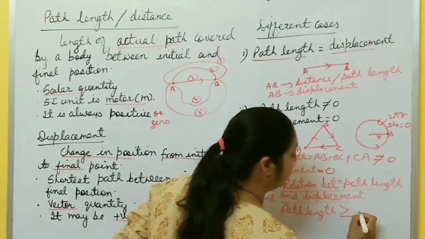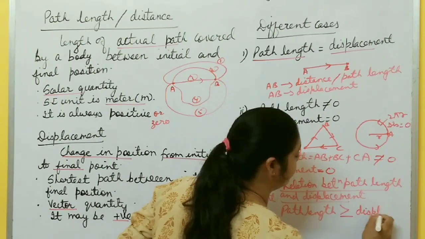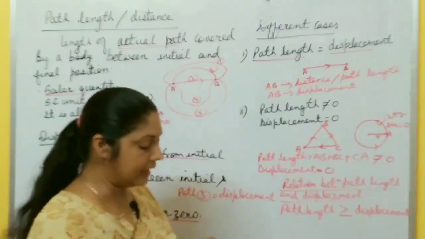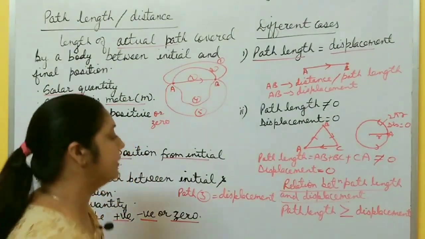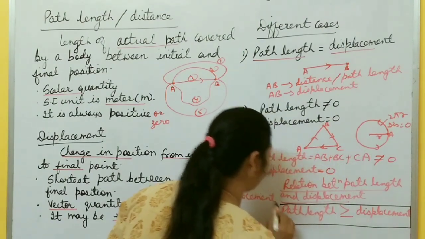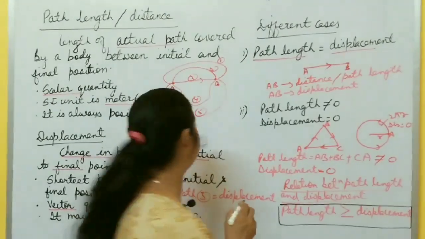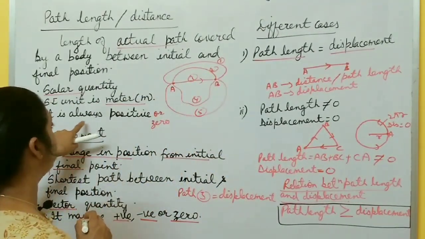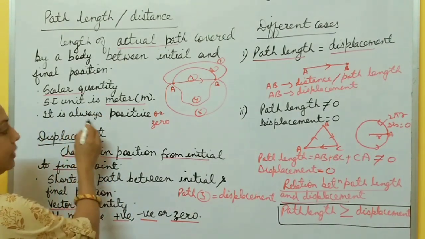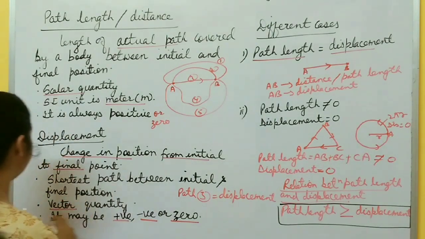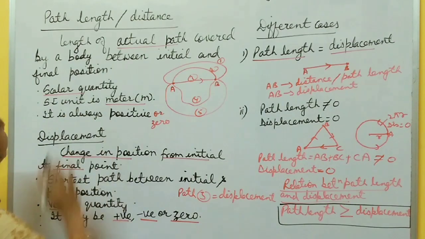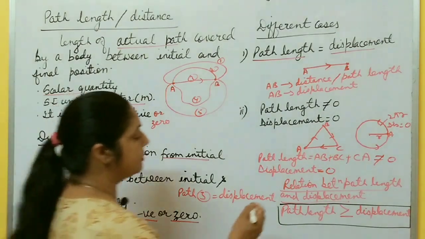It is never less than displacement. Or you can say displacement is always less than or equal to path length. So this is an important relation.